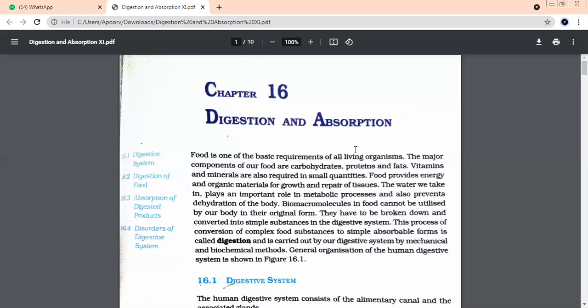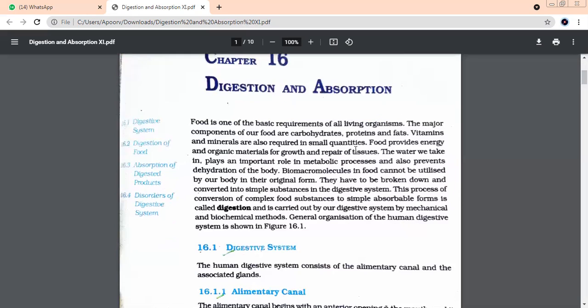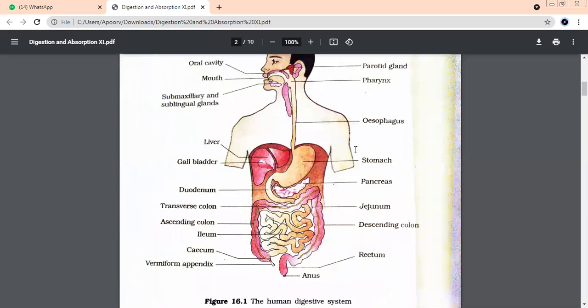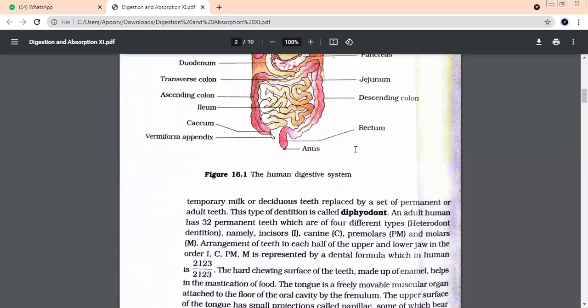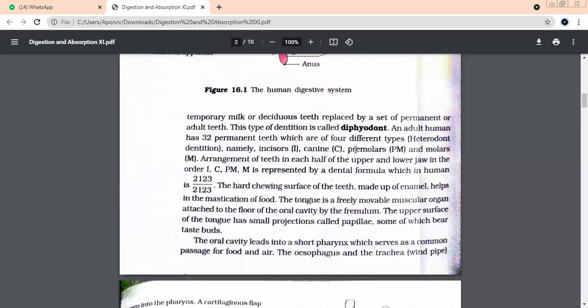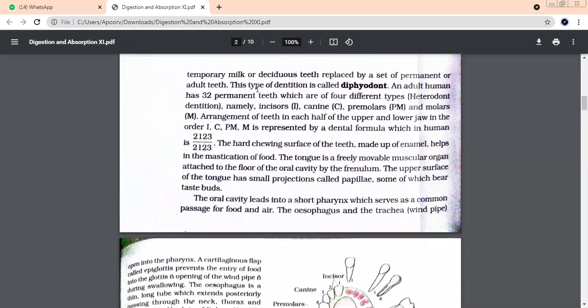Deciduous teeth. So when a baby is born, in the initial stages, the milk teeth appear. I'm going to explain the diagram to you a little later. Temporary milk or deciduous teeth are replaced by a set of permanent or adult teeth. How many sets of teeth do we have? Two sets. First, during the initial stages, these teeth fall down later. What are these teeth called?